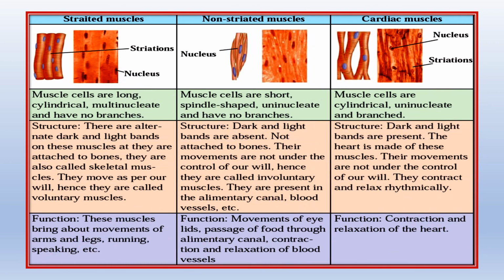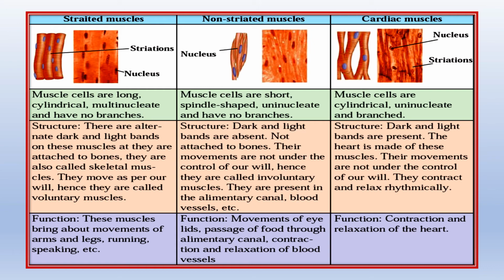The different types of muscles are striated muscles, non-striated muscles, and the cardiac muscles. If you see the picture or the figure of striated and non-striated muscles, you will see that striated muscles are long, cylindrical, they have many nuclei, therefore they are called multinucleate, but they have no branches. Whereas non-striated muscle cells are short, spindle shape, not cylindrical. Uninucleate, meaning each cell has one nucleus, and they have no branches. Exactly opposite to striated muscles.